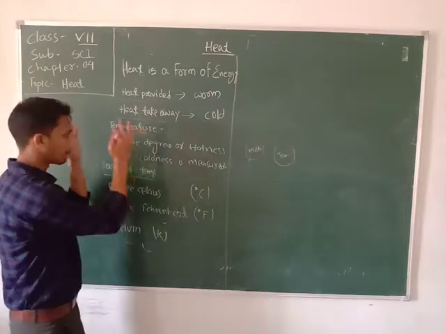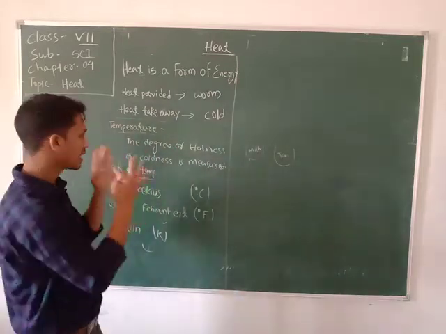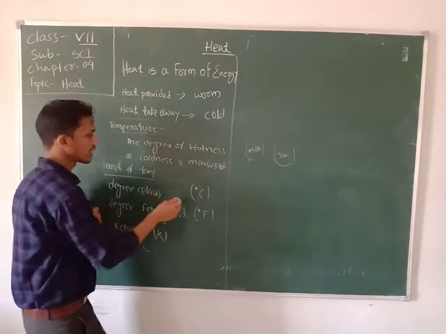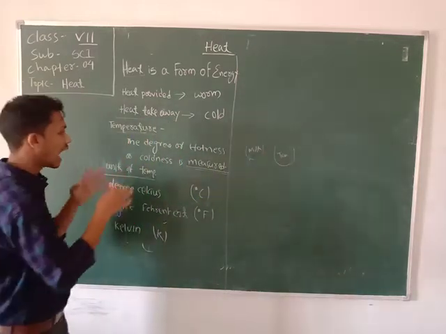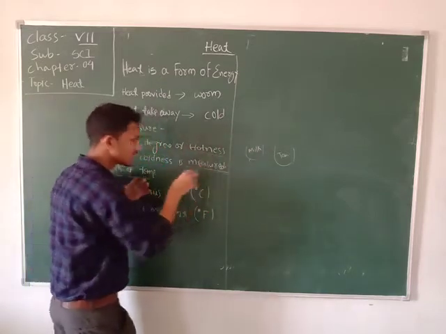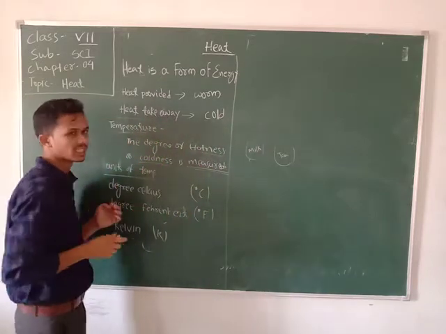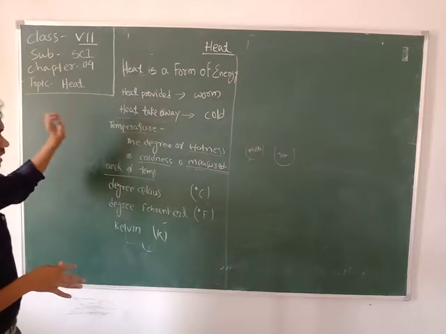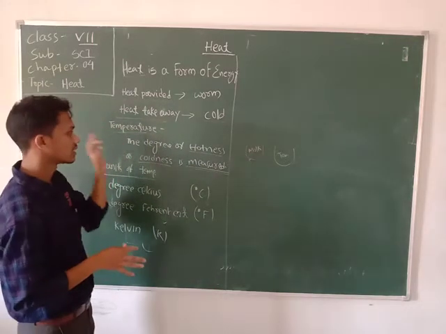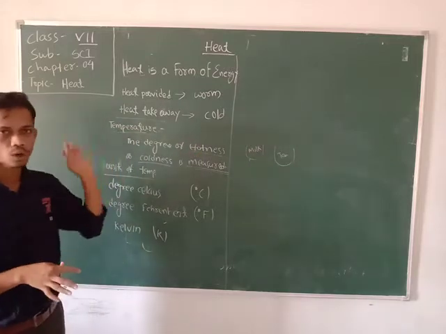So temperature is a scale in which we measure bodies or things, that is, how much hotness or how much coldness there is. Temperature is a measurement scale that measures the degree of hotness or coldness.